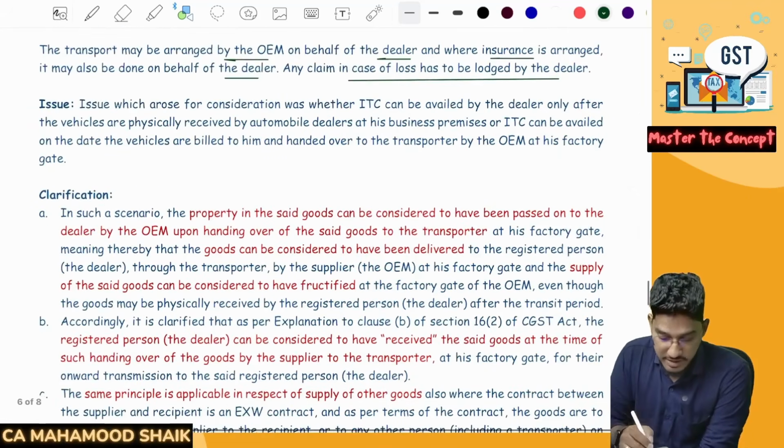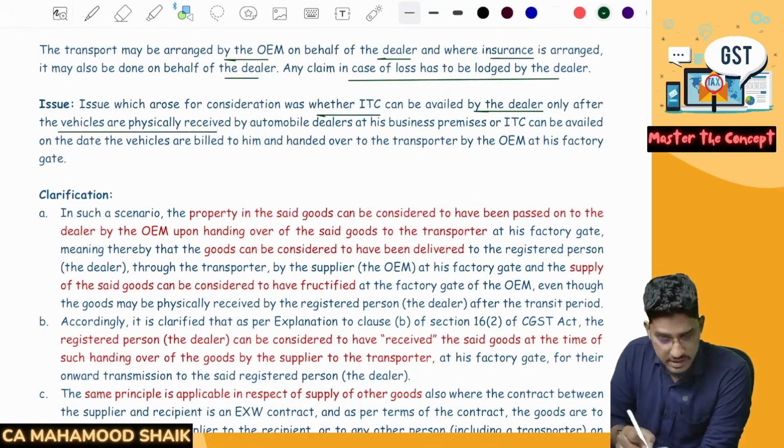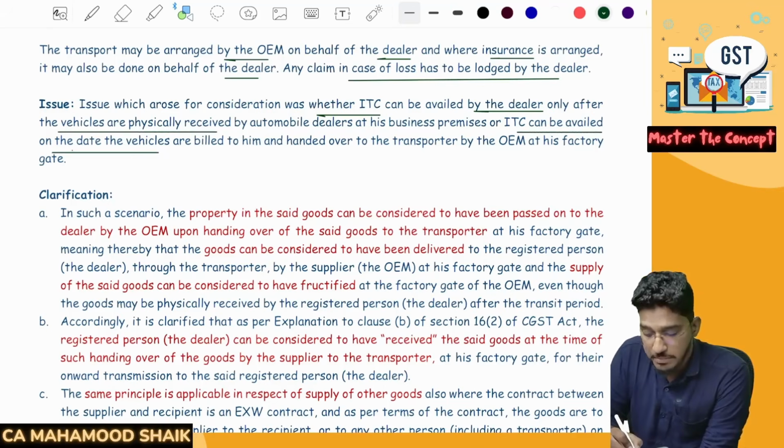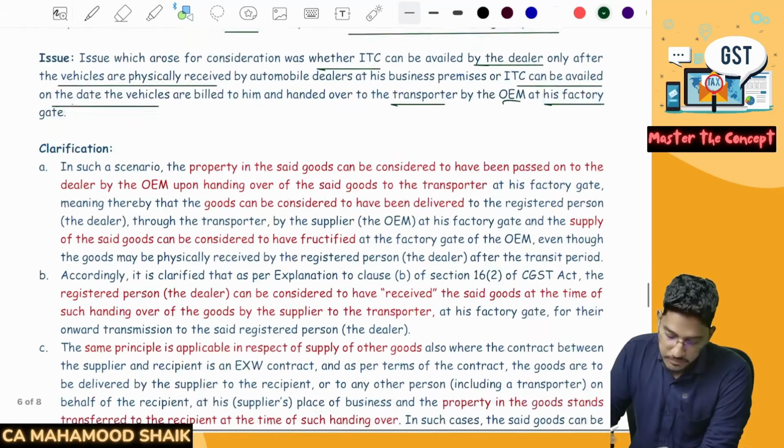Next, the issue. The issue which arose for consideration was whether ITC can be availed by the dealer only after the vehicles are physically received by automobile dealers at his business premises, or ITC can be availed on the date the vehicles are billed to him and handed over to the transporter by the OEM at his factory gate. In our example, will this dealer become eligible to take the ITC on 10th of August, or will he become eligible to take the ITC on 28th of July?